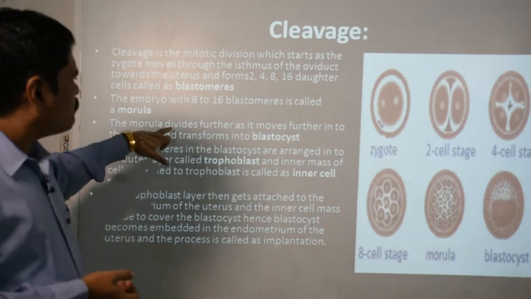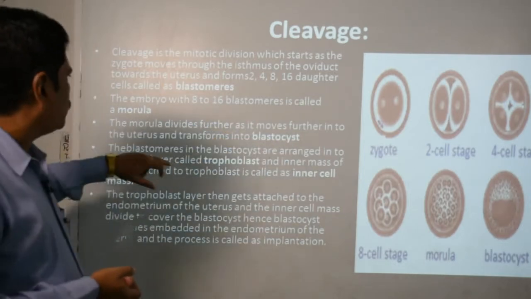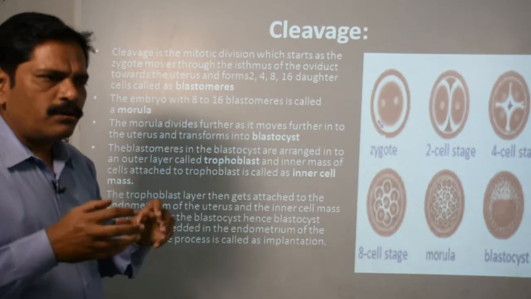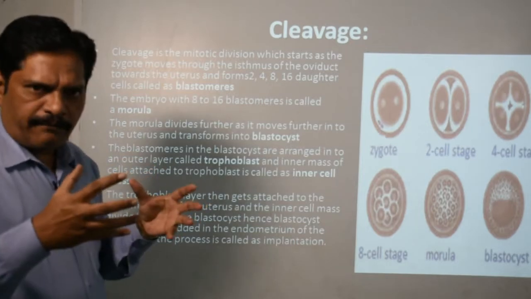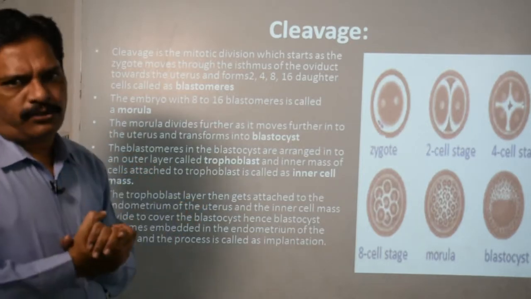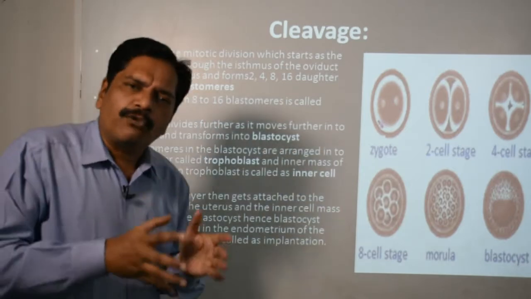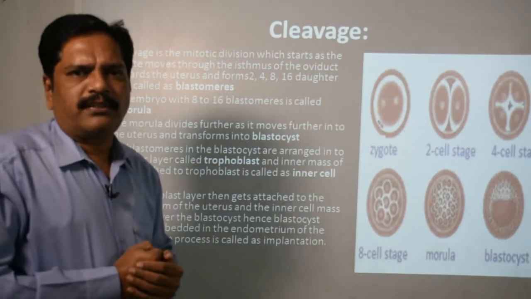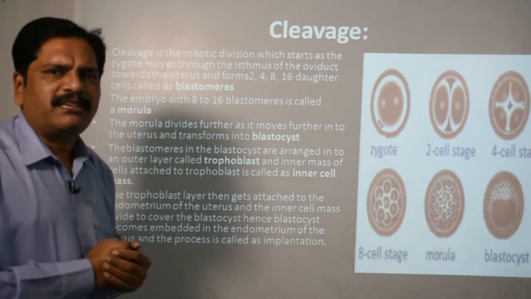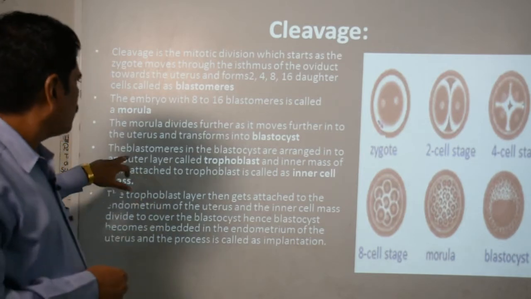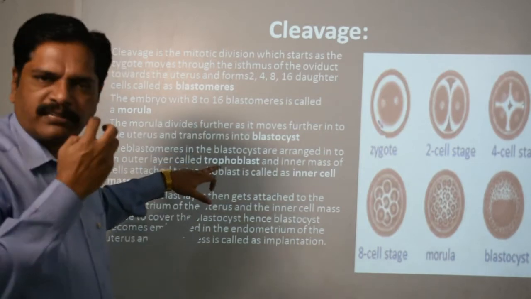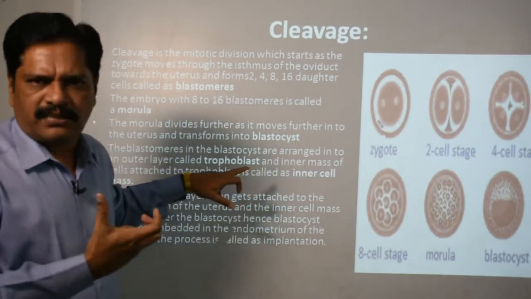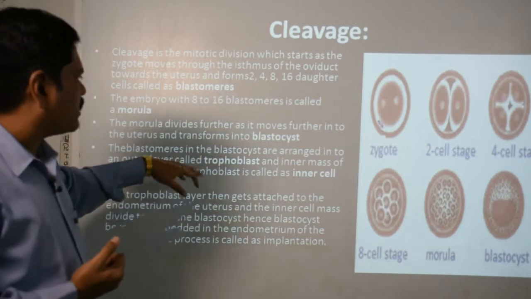Clear? Now the morula divides further as it moves further into the uterus and transforms into the blastocyst. So this morula will further develop and turn into the blastula. What is the basic difference between the morula and blastula? Blastula consists of a cavity, which is called the blastocyst. Inside there is a cavity, it is called the blastocyst. Clear? Now the small segments or cellular structures which the blastula consists of are called blastomeres.